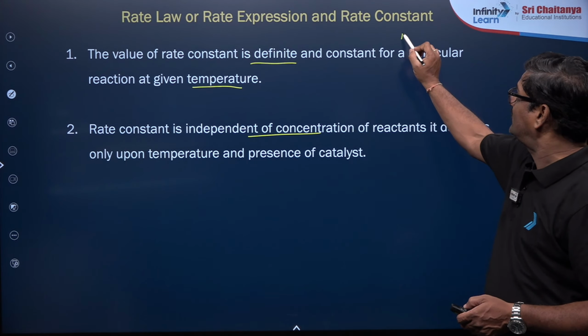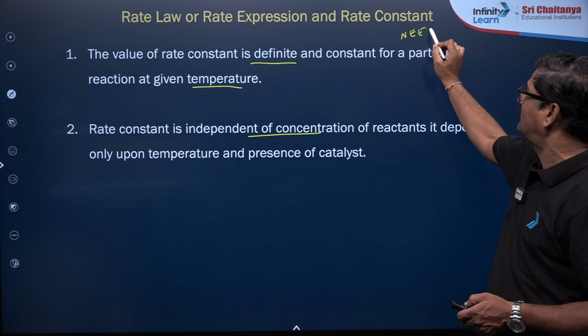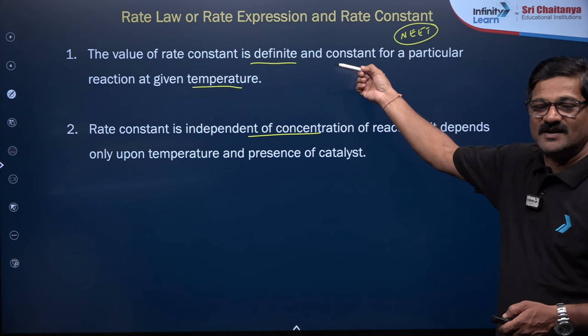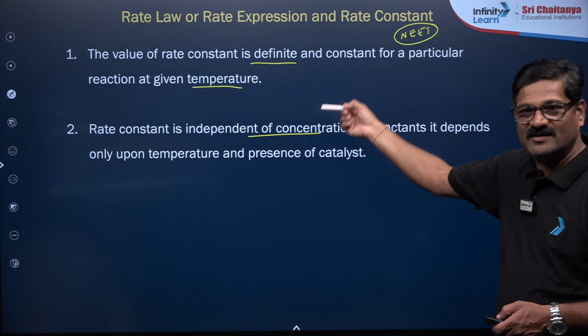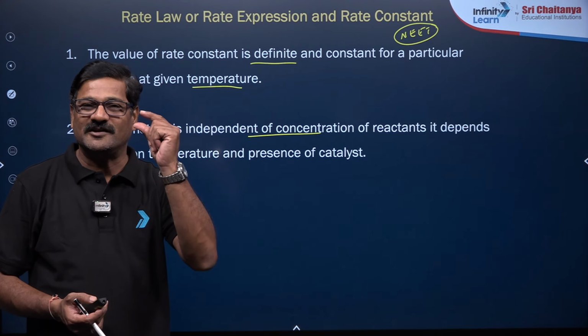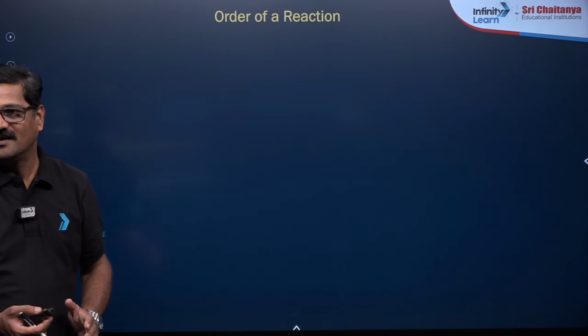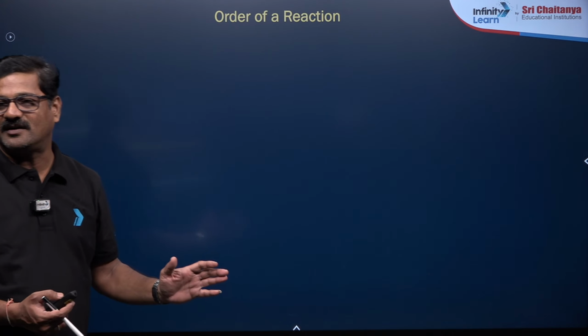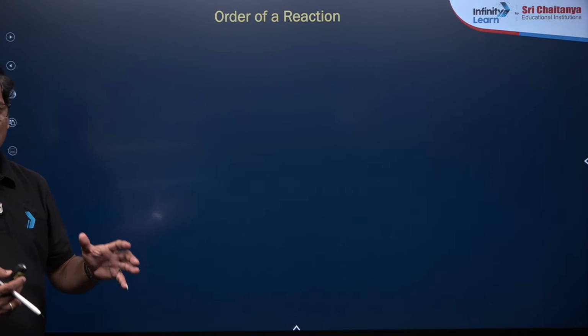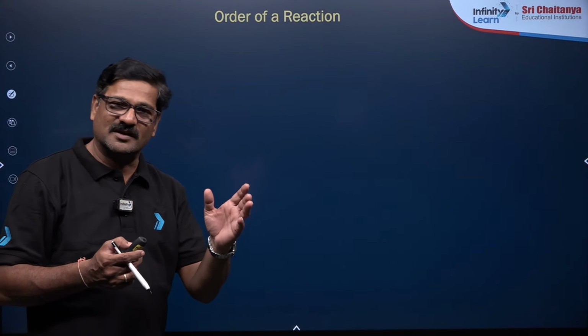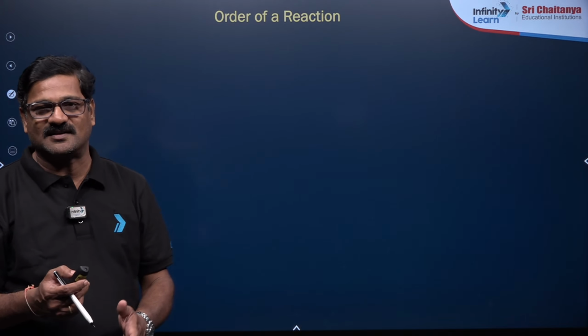In the NEET examination, you will be asked which of the following is true as far as the rate constant is concerned. In physical chemistry, you will have questions that are theory oriented also. That's the reason why you have to learn the concepts at a granular level and pinpoint level. You should have that analysis. That's why I strongly recommend learning properly. Don't run behind the numericals. Numericals we can do, we can solve them by logic.